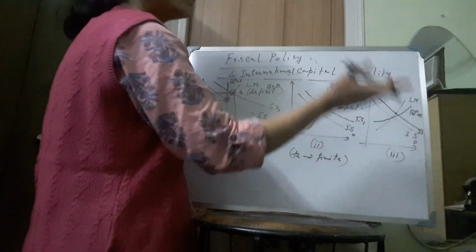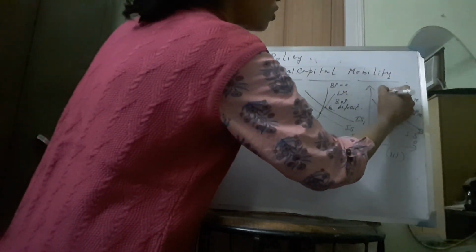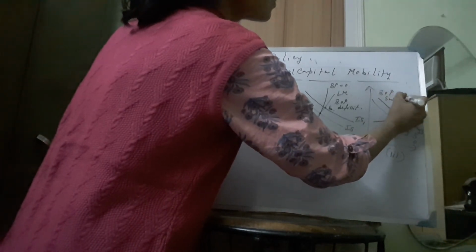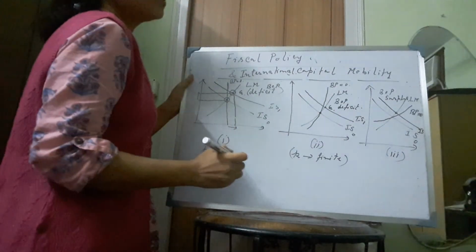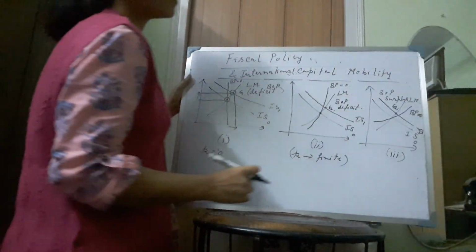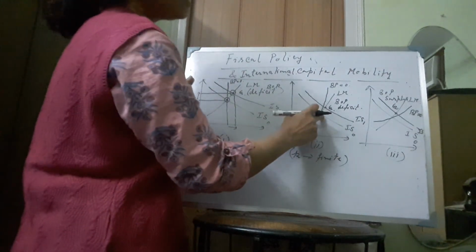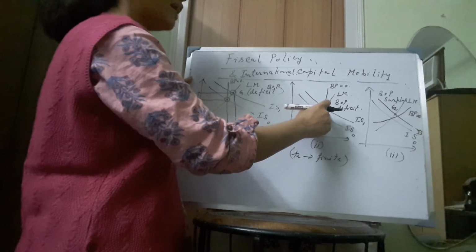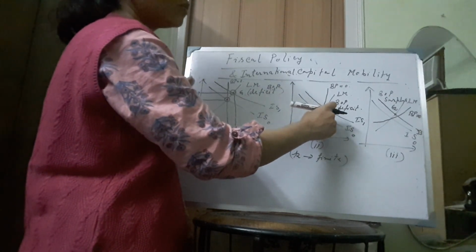Now we know that to the left of the BP schedule there is always a balance of payment surplus. So at the new equilibrium point we will have a balance of payment surplus, and there will be a net capital inflow to the economy.